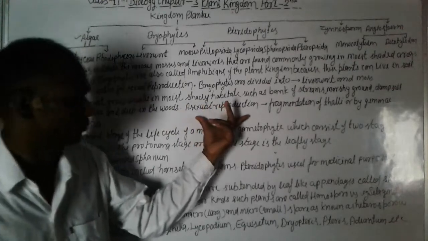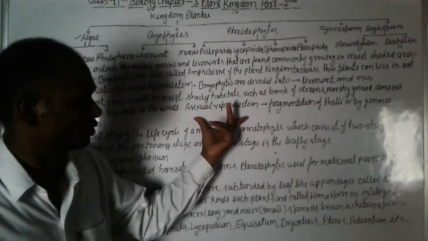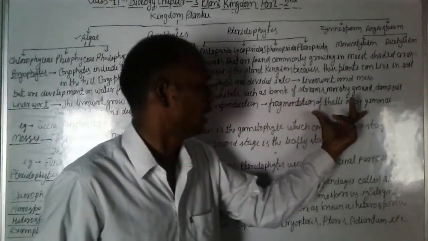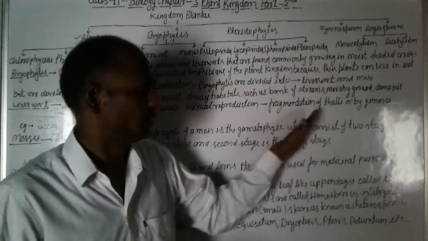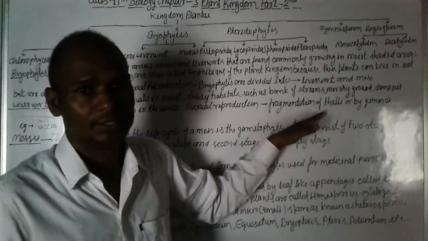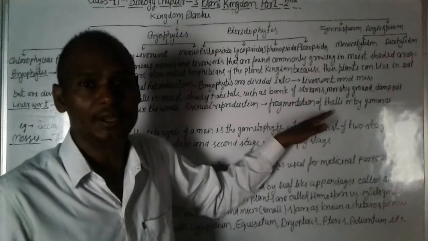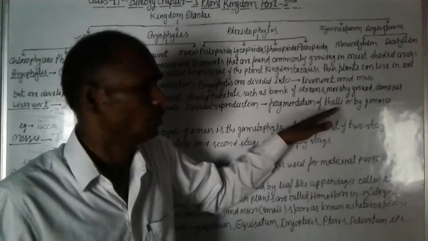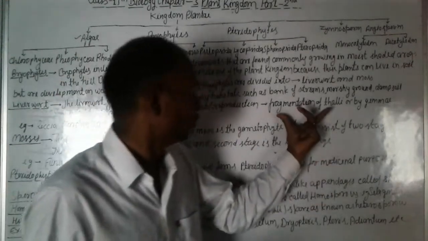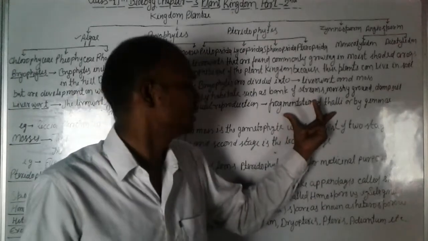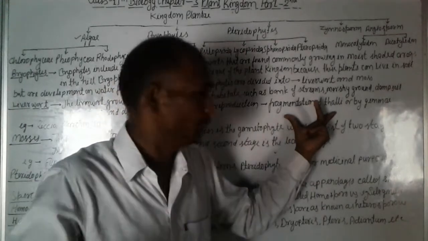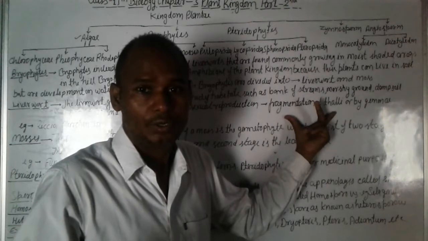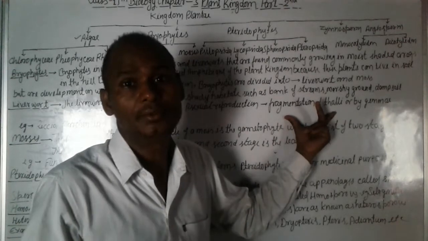Sexual reproduction: fragmentation of the thallus means the thallus fragments into many parts and they produce new bryophytes. This fragmentation we studied in the previous video, the first video, during the classification of algae.